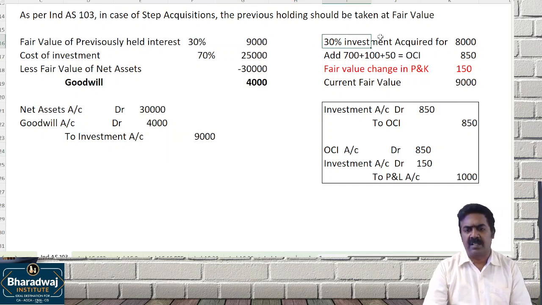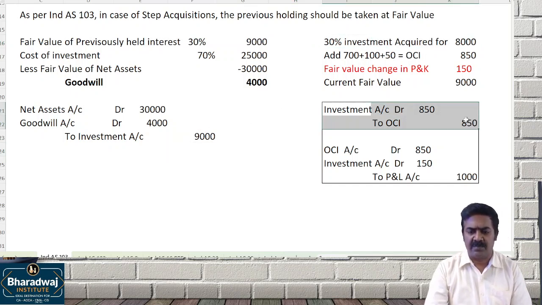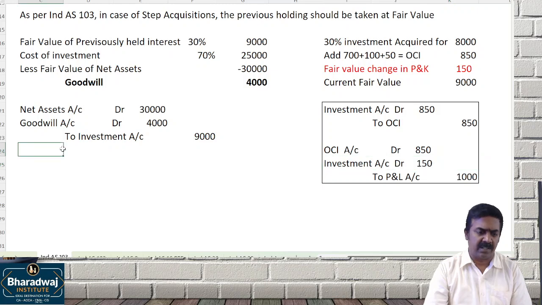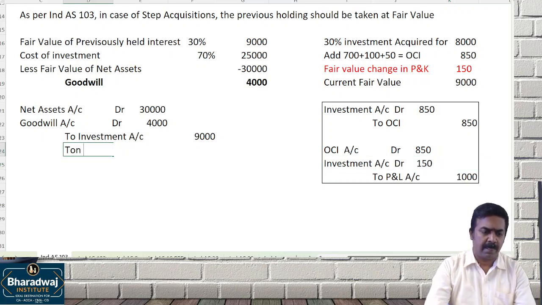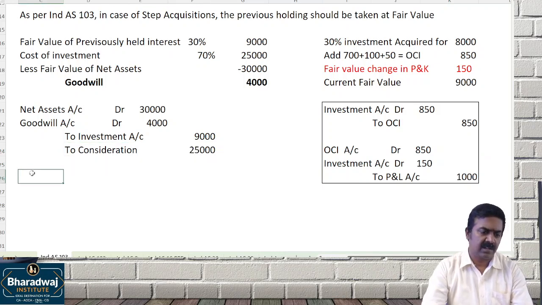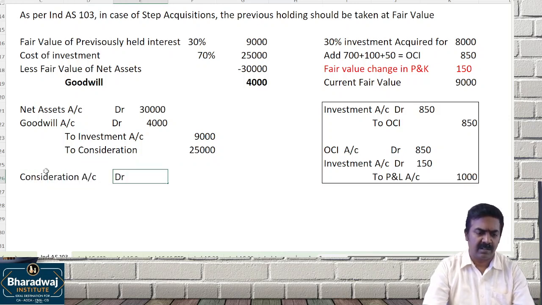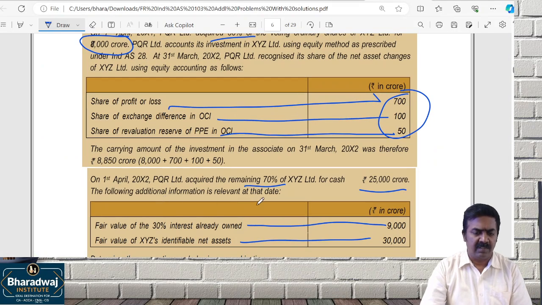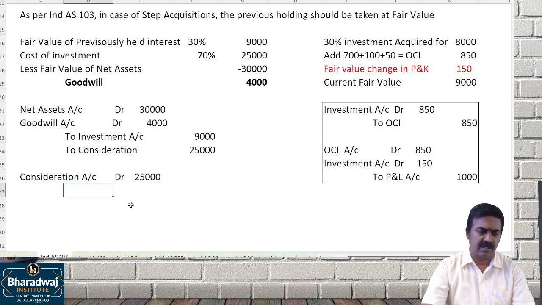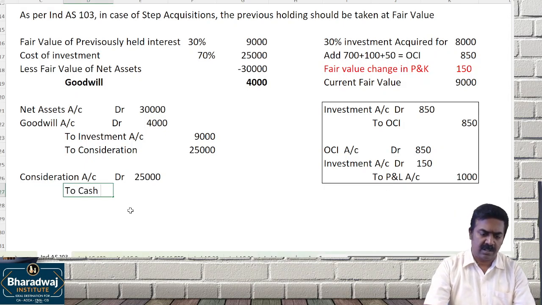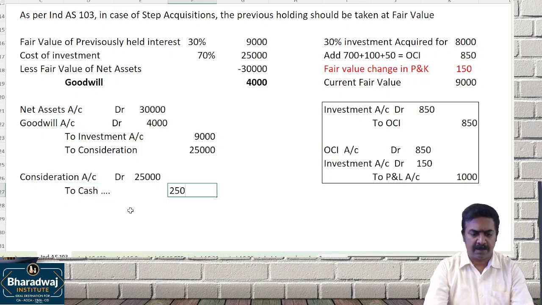Otherwise this is 8,000 we purchased plus 850 plus 150, which is 1,000. To consideration, what is the consideration payable now? 25,000. The consideration account, similar to what you would have done, 25,000, paid in cash. It's given: we acquired 70% for cash. That's it.